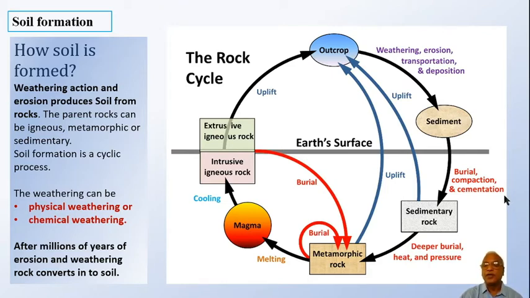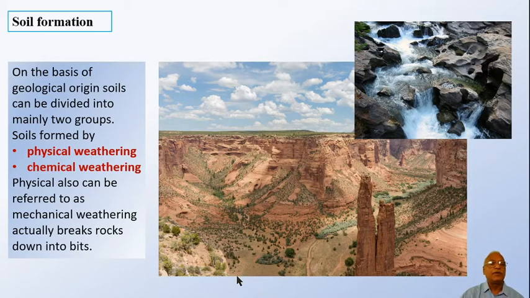Physical or chemical weathering actually breaks down the rocks down into smaller bits. Chemical weathering often results from interaction of water and temperature in an environment with the minerals in the rock. It can be oxidation or hydration. Okay, here is a picture that shows mechanical or physical weathering. The physical weathering is also known as mechanical weathering because physically a force is applied. The force is applied by some natural agencies.